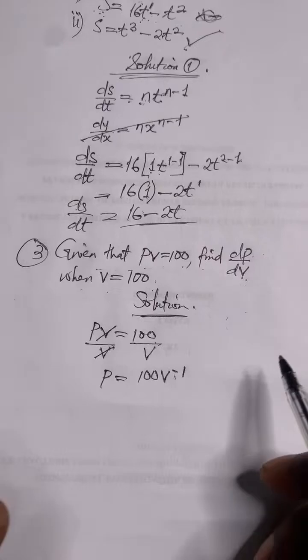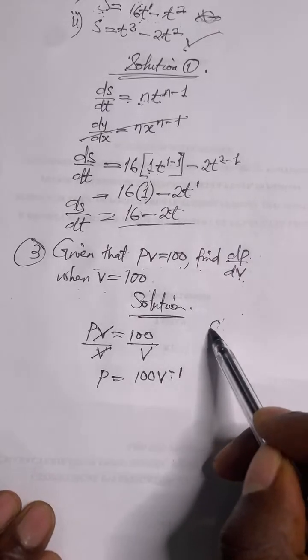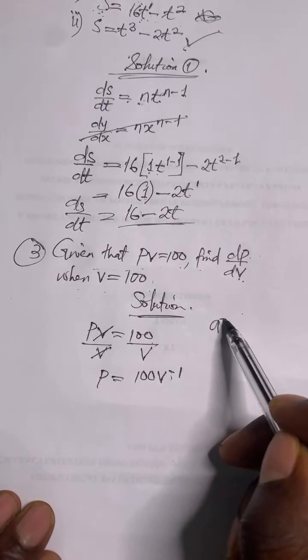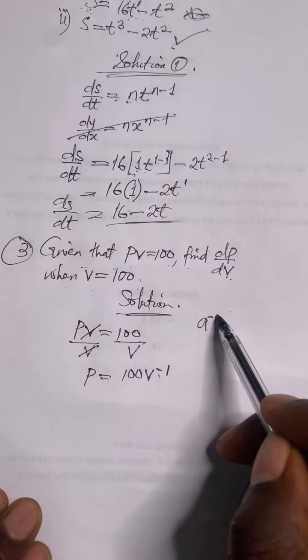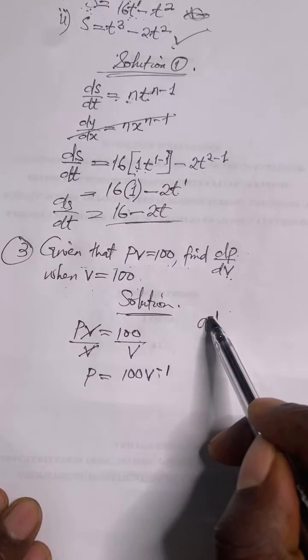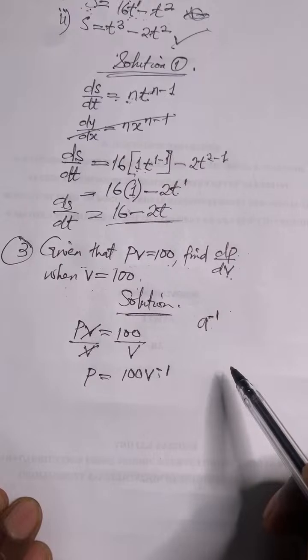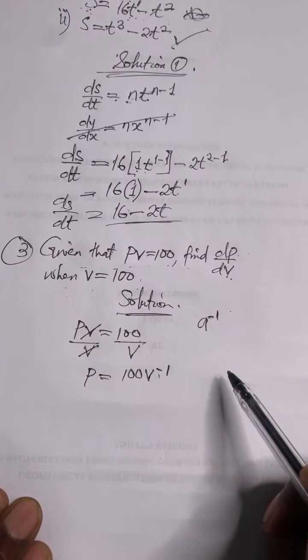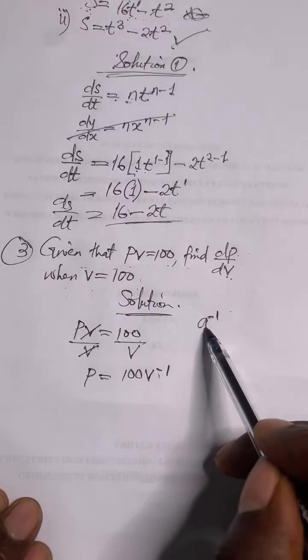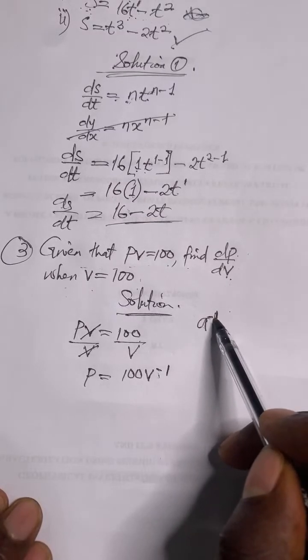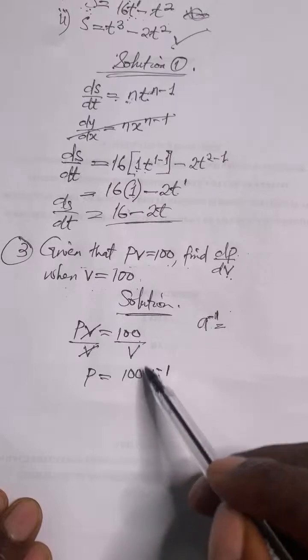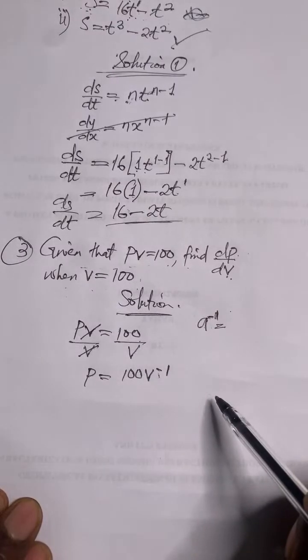Okay, there's a rule in indices called the negative index. It says that if I have a raised to the power of minus 1, this negative sign... I'm showing you the rules that brought about this. Please pay attention.